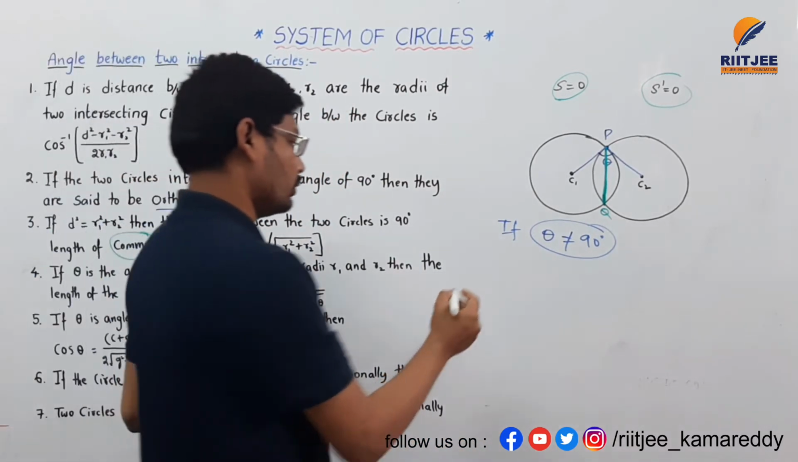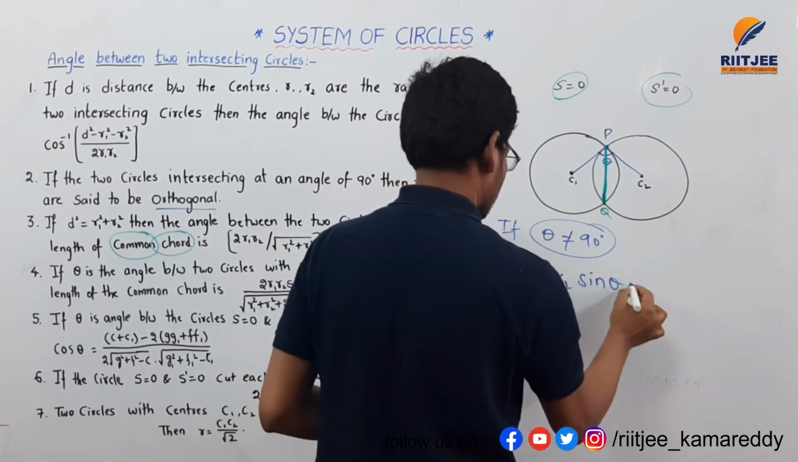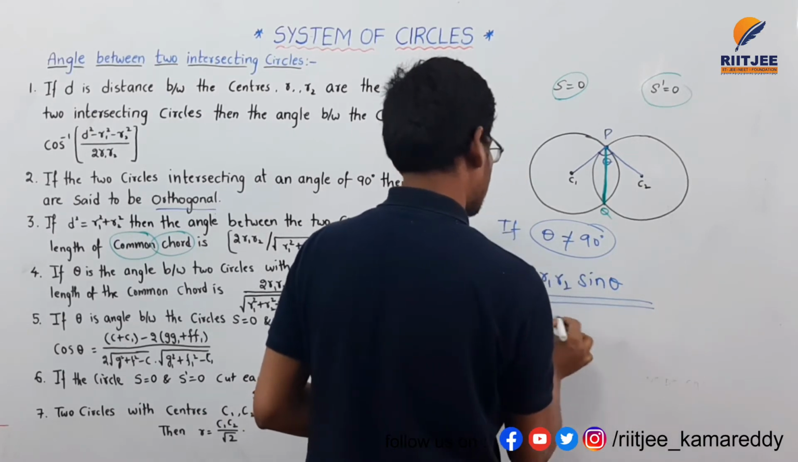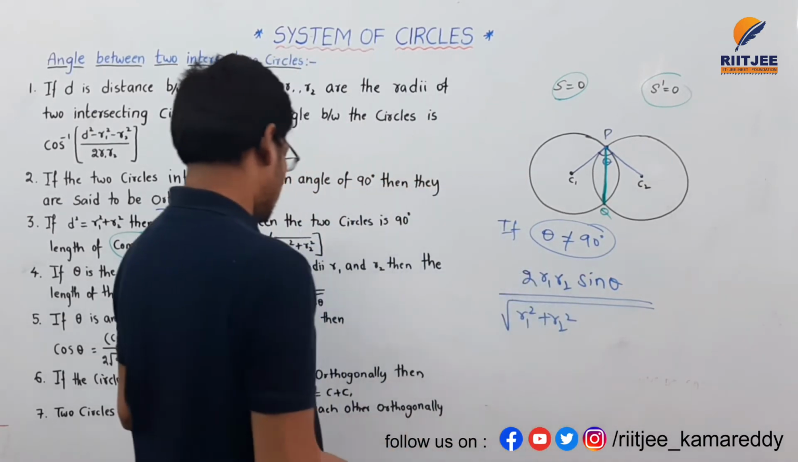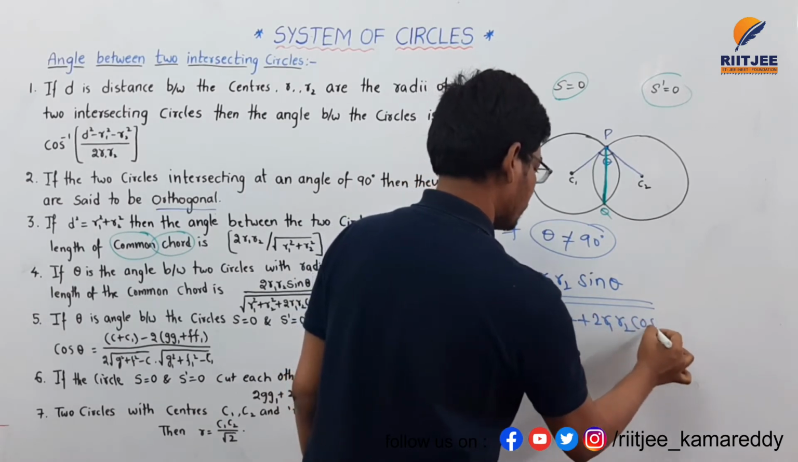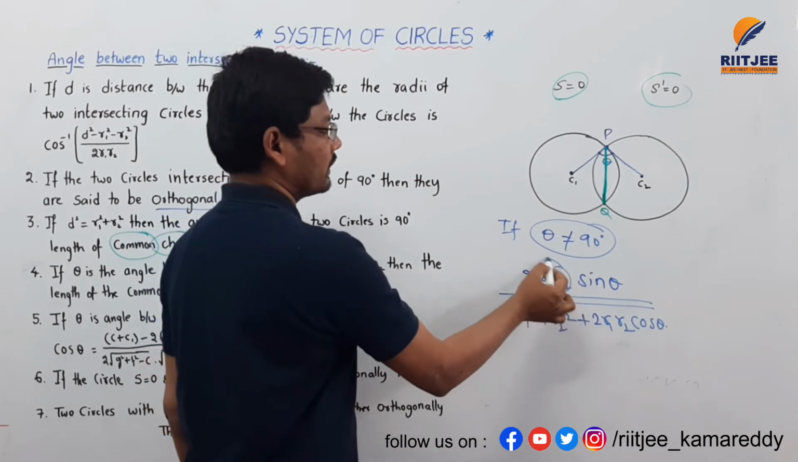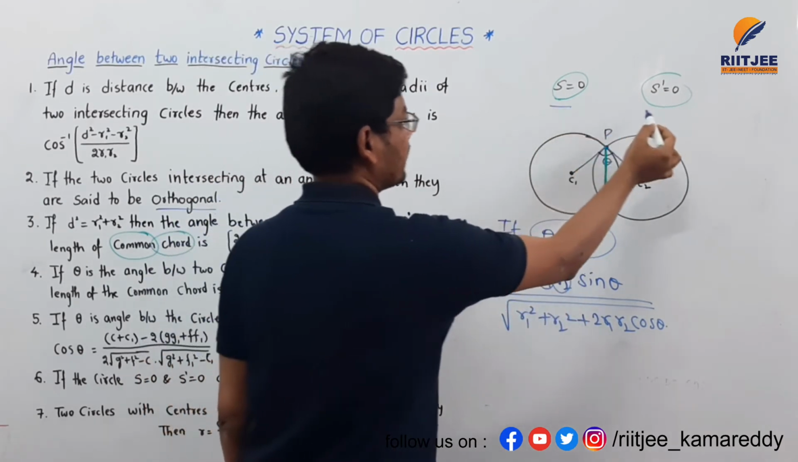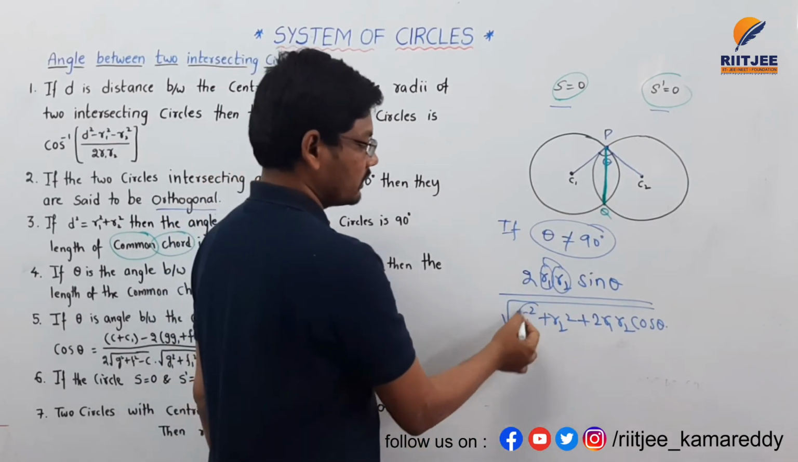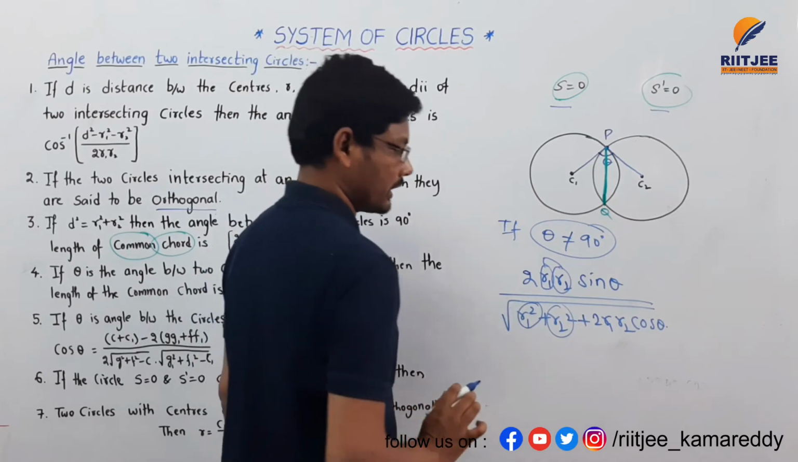If you want to find the length of this common chord, then the formula is 2 R1 R2 sin theta divided by square root of R1 square plus R2 square plus 2 R1 R2 cos theta, where R1 and R2 are the radii of S equals 0 and S dash equals 0 respectively.